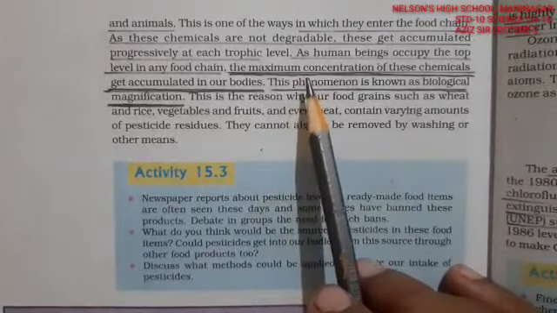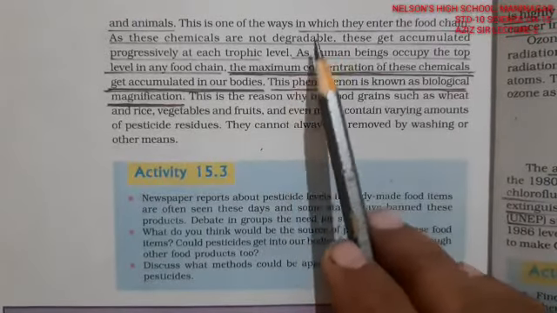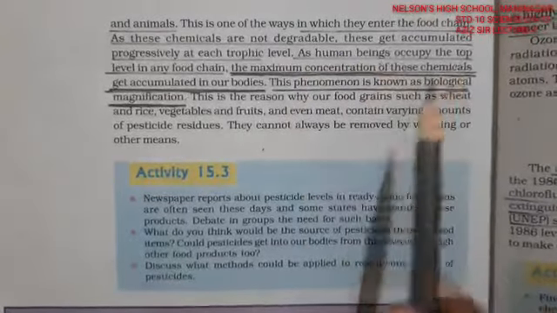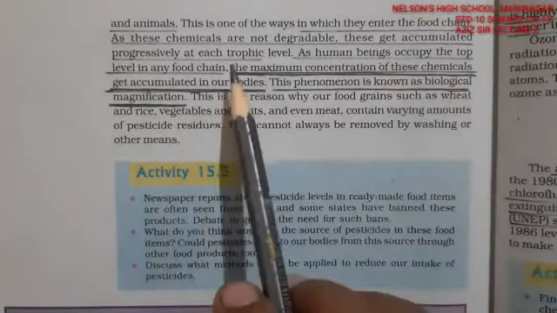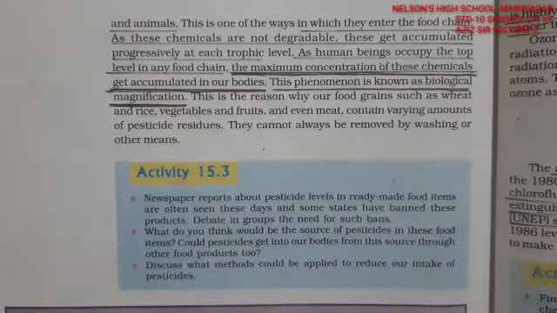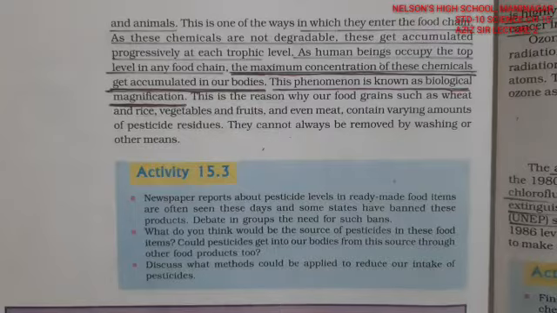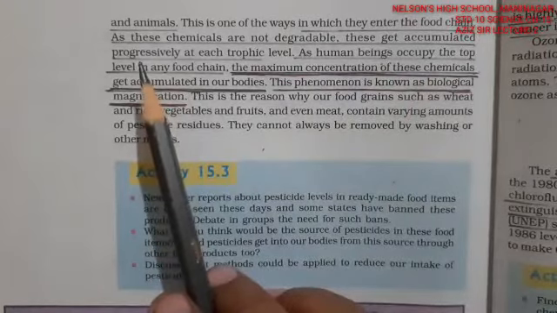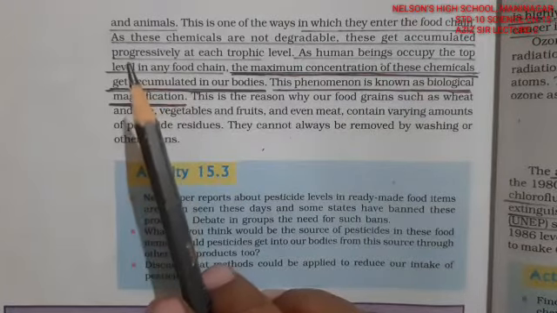Now the important point is that whatever we are eating enters into this food chain, right? So certain chemicals nowadays that we are spraying on the earth are non-biodegradable by nature. So what happens, these get accumulated on the plants, and these plants absorb these chemicals.